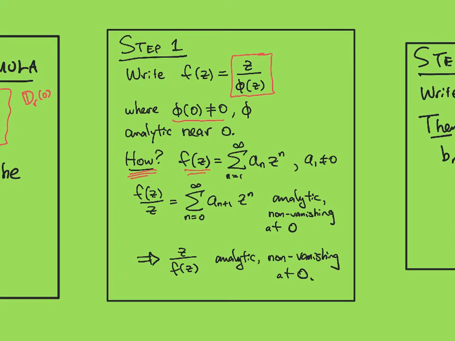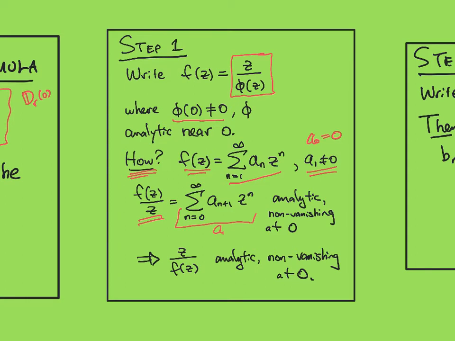Well, f is equal to a power series near 0 with a0 equal to 0 and a1 non-zero. So then you can divide through by z and you still get a power series here, which is perfectly analytic, and it turns out to be non-vanishing at 0 because its value at 0 is a1.